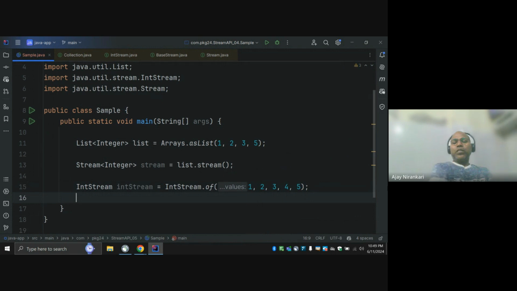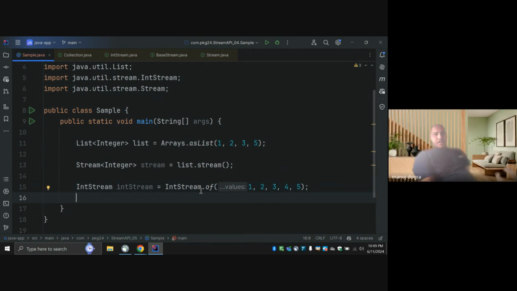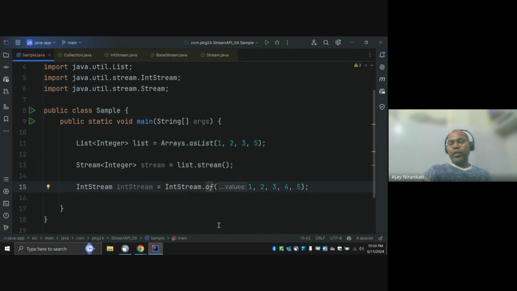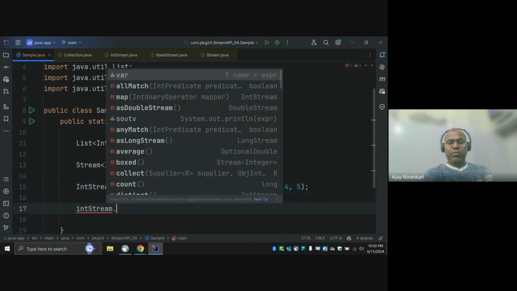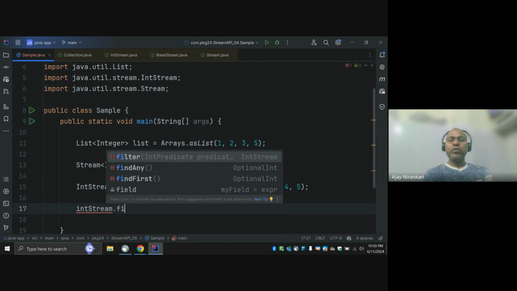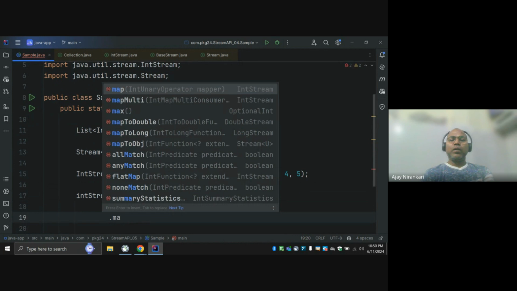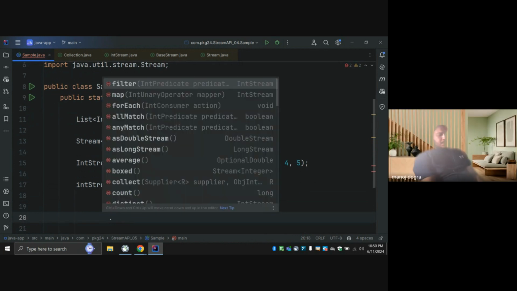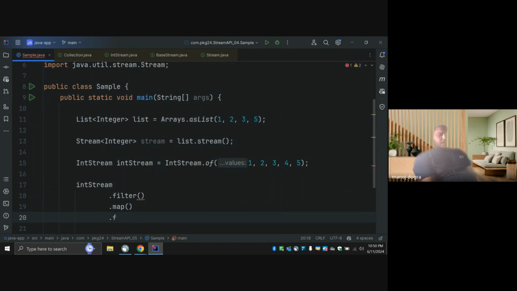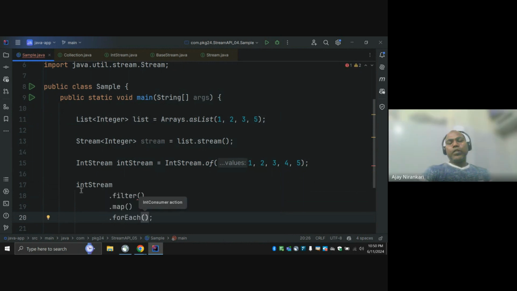So the question is, is it clear till now? These functions like of, generate or empty are known as generator functions, or factory functions, or default functions, which our Stream API offers. And now from here, whatever you want, like dot filter, or maybe dot map, or maybe forEach, you can use all the functions this interface provides.